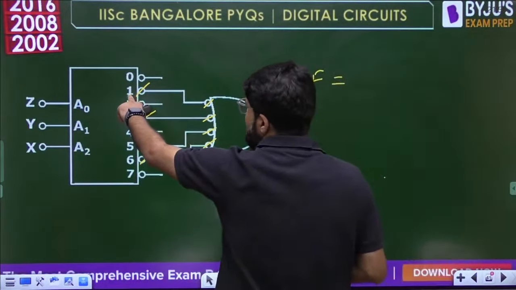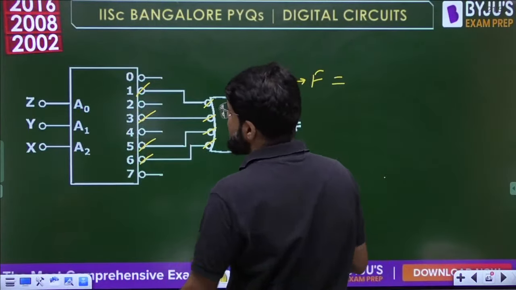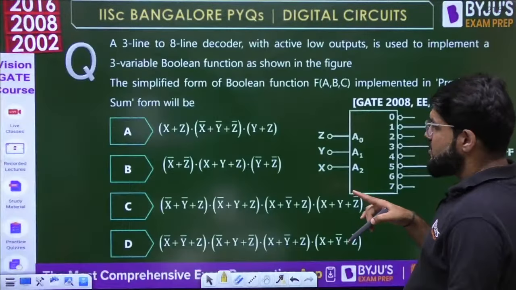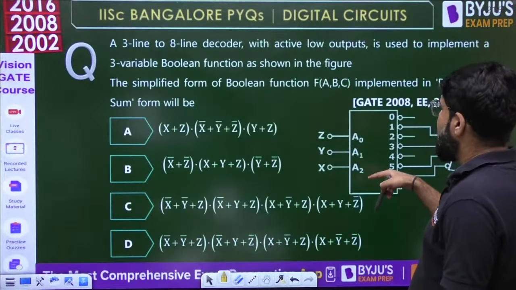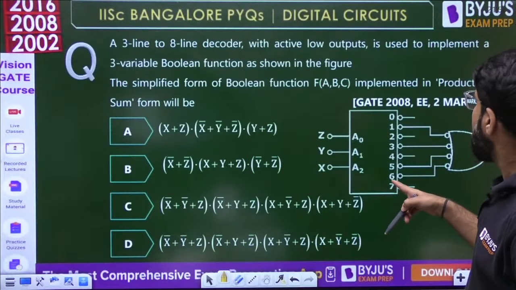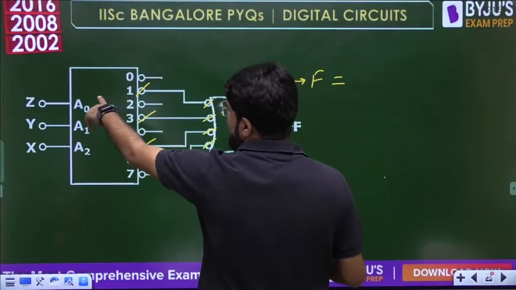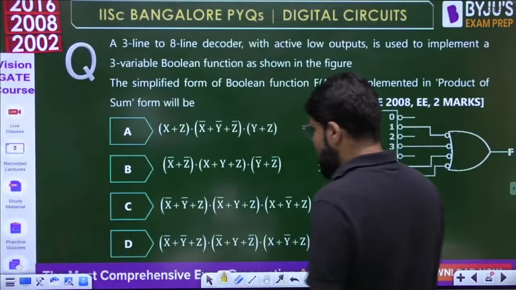now which input? This is I0. This is D1, sorry, 001. Okay, A0, A1, A2 are connected to ZYX actually. Is that sequence correct? ZYX. Okay, ZYX. हाँ ठीक है, correct है. And this is A0. Of course, of A0, A1, A2, A2 is the MSB. So 001. That is Z bar, Y bar. या इसको K-map से simplify कर ले.